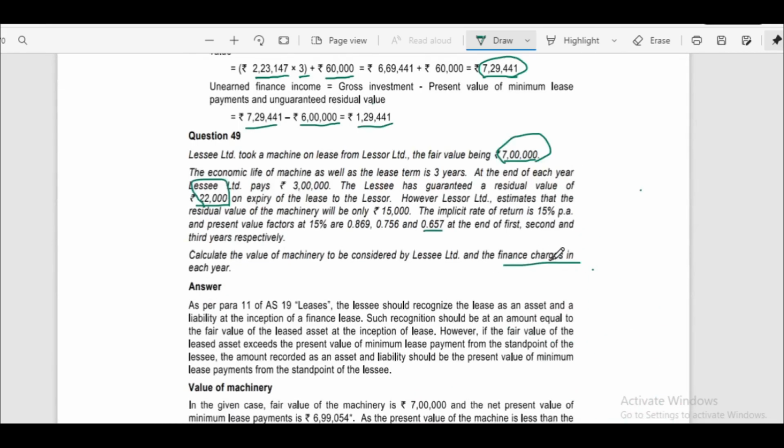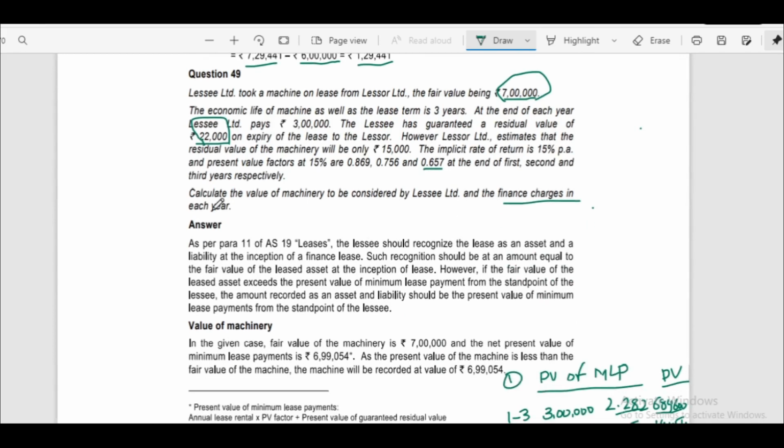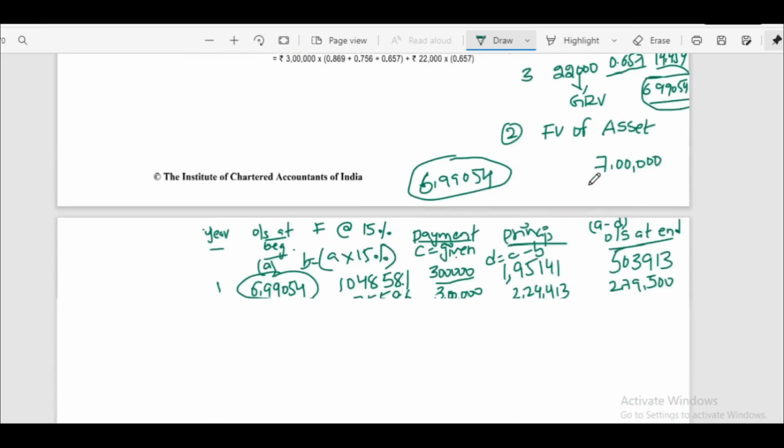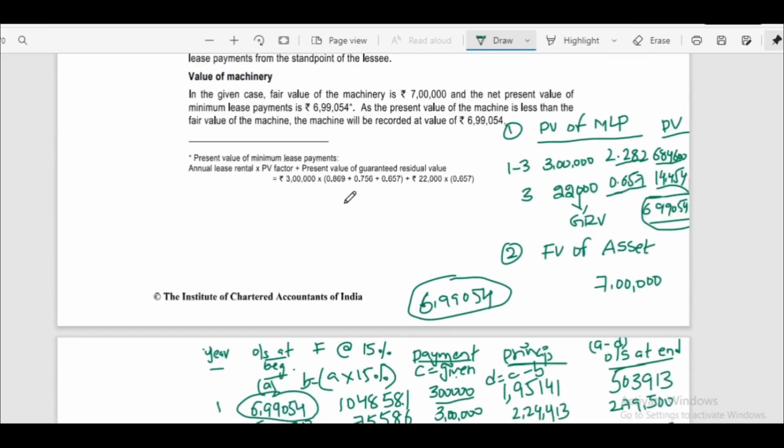In the question, it is asking finance charges in each year. First we have to find out how much is the finance charge. We have to calculate how much is the amount payable to the lessor first. 3 lakhs into 3 years plus gross residual value 22,000. Total payable to lessor is 9,22,000.